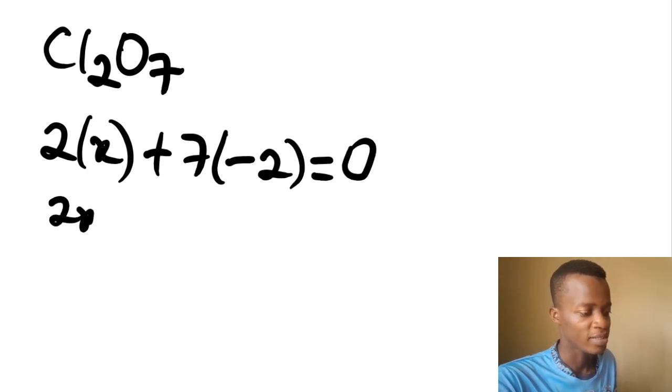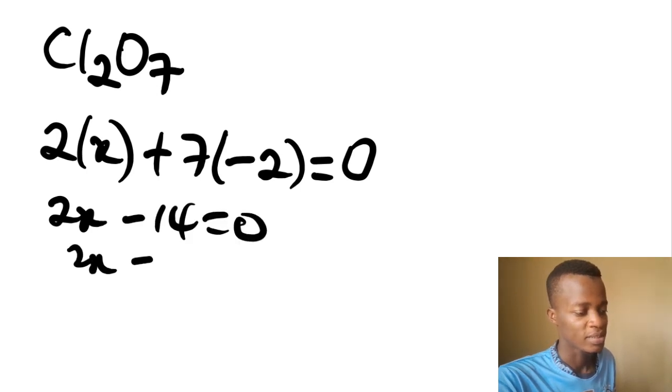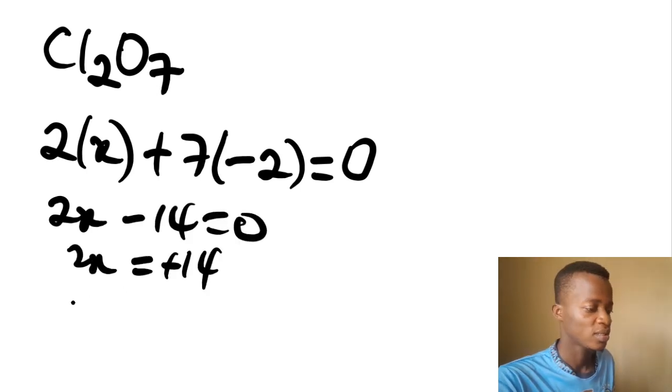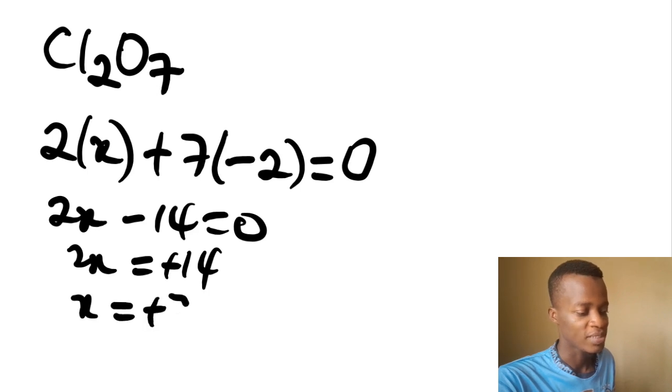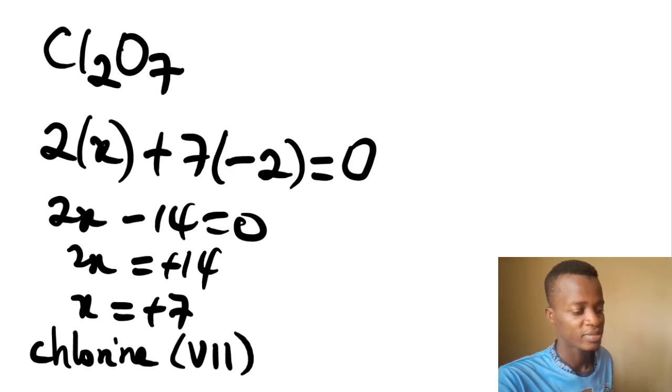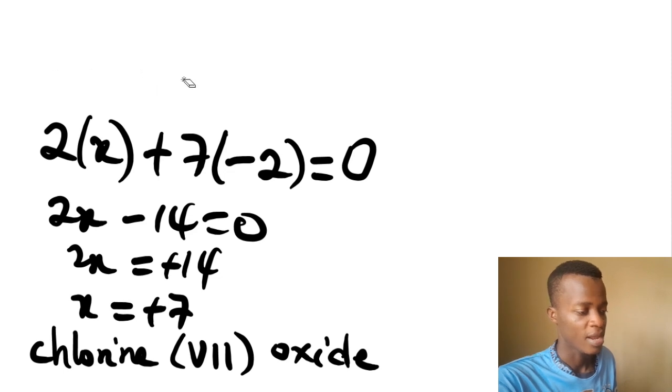So we have 2x minus 14 equals 0. 2x is equal to plus 14, and then x will be equal to plus 7. This is chlorine 7 oxide. Chlorine 7 oxide. That's what we have.